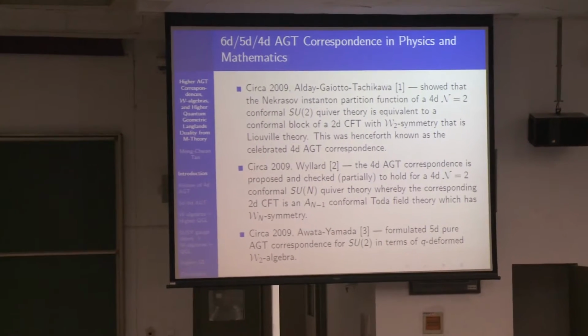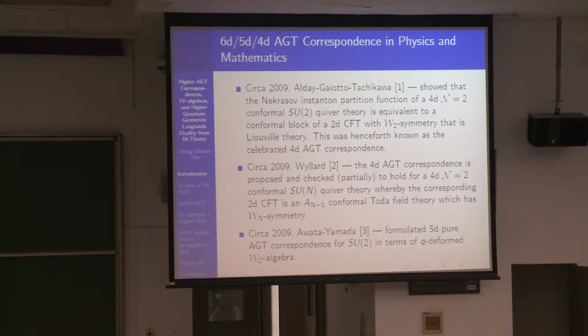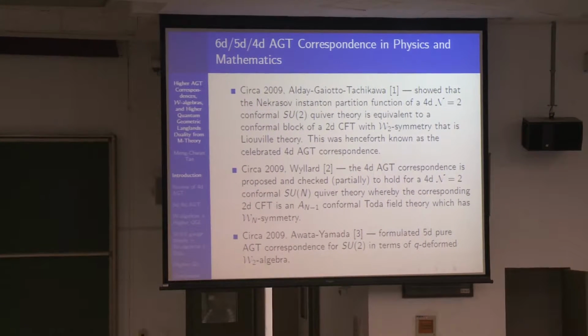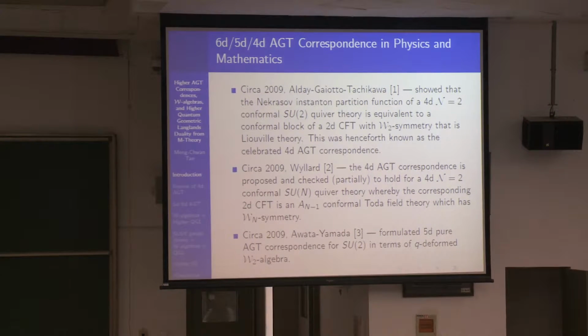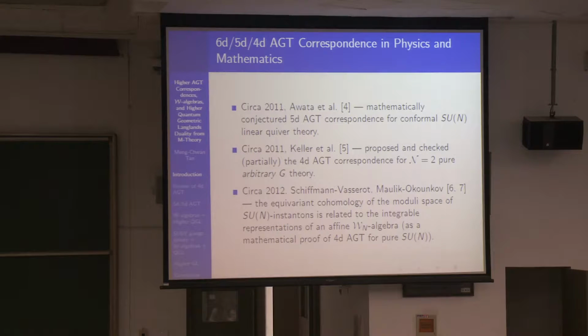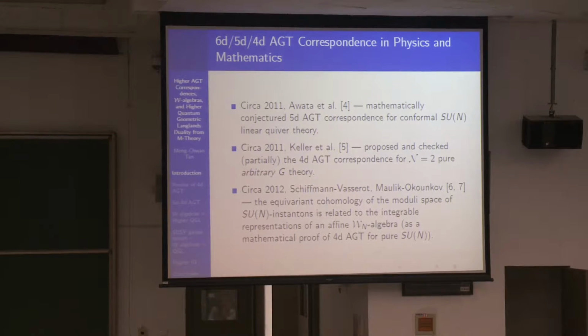Okay, so just a little bit of history for 6D, 4D, and 5D AGT correspondences. I'll just be very fast. There's lots of things I want to say, so let me just be quick. So this is just a chronology of all the results of the people who have been working on this, many people, both physicists and mathematicians. Okay, so there are people working on 4D, 5D, and then mathematicians trying to prove the case for 4D in the case of SUN groups.